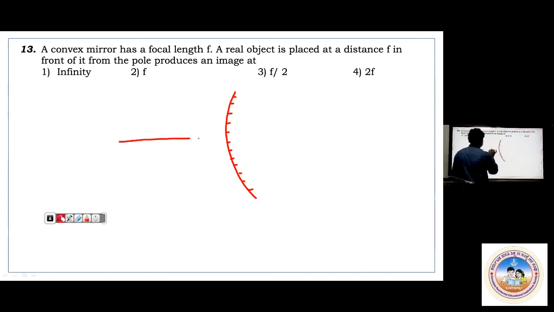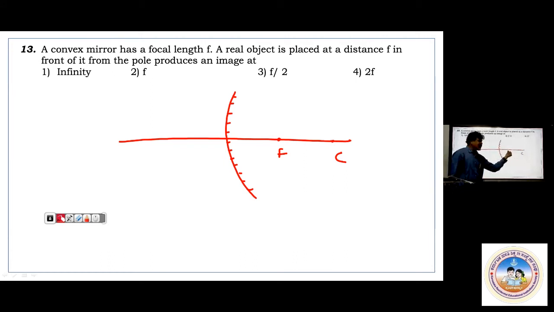Sometimes quite intelligently students will give the answer as infinity, thinking at a distance equal to f means you are keeping the object at the principal focus. It is not infinity. Where will it be infinity? In a concave mirror it is infinity. But in a convex mirror, you don't get that, because in a convex mirror the focus is here, and this is the center of curvature. When you keep the object at focus, you are keeping the object behind the mirror.